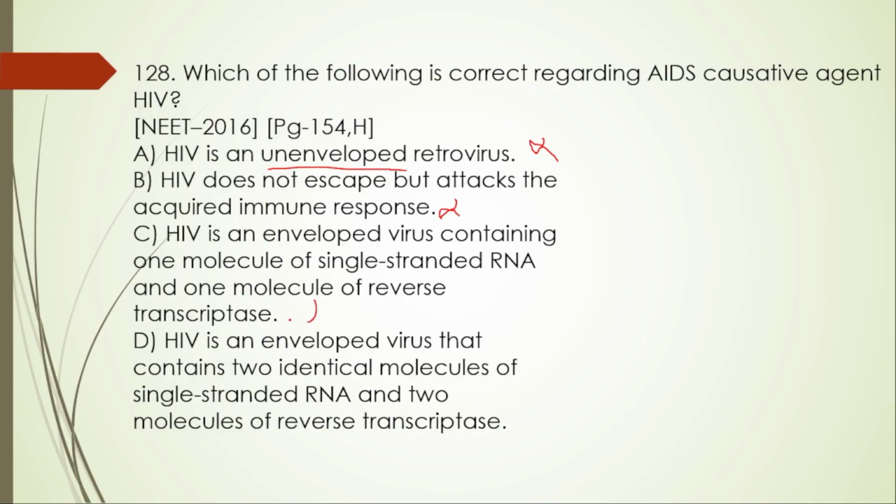This one is also wrong because it contains two molecules of RNA and two molecules of reverse transcriptase. And then D, HIV is an enveloped virus that contains two identical molecules of single stranded RNA and two molecules of reverse transcriptase. So this one is the right.